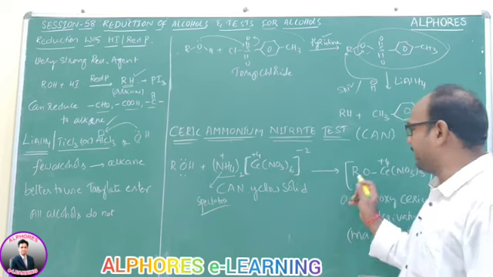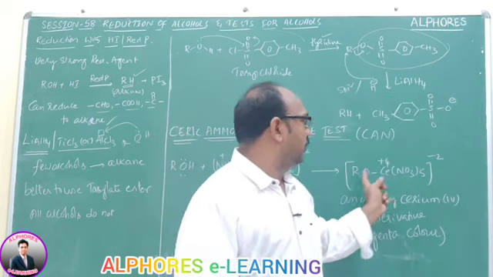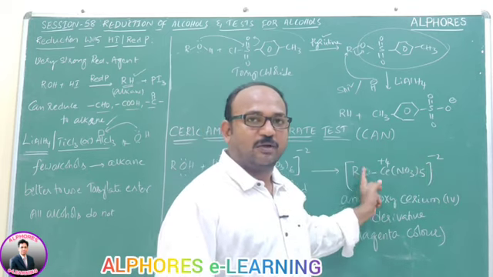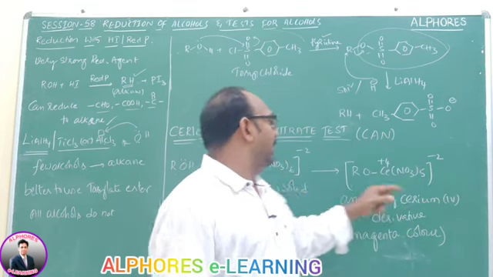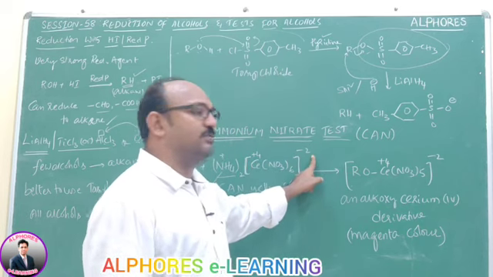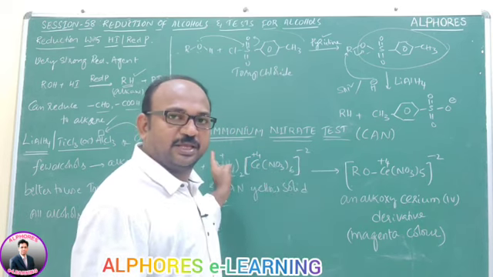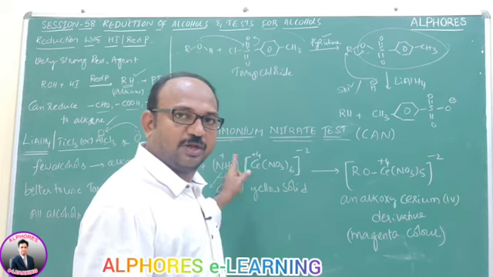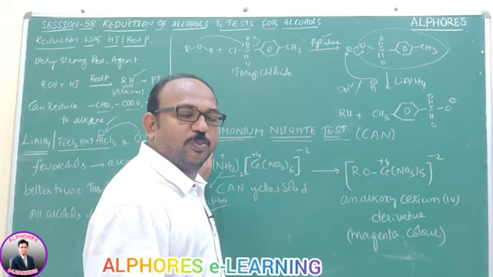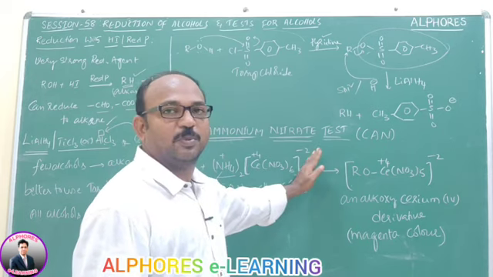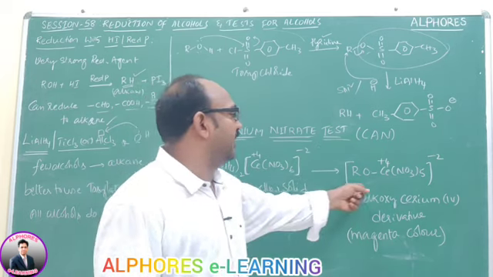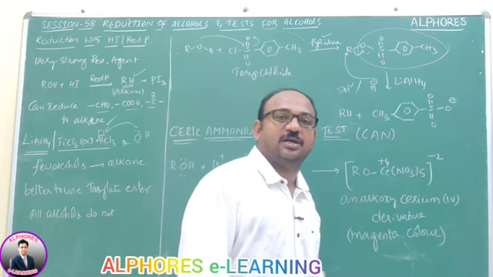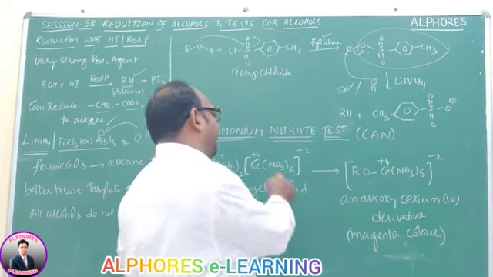As a result, we get the complex (NH4)2[Ce(OR)(NO3)5]. Out of 6 NO3, it now has only 5. The complex has a negative charge: each NH4 is 1 plus, so the 2 NH4 ions outside the coordination sphere give +2, and the complex part is obviously -2.